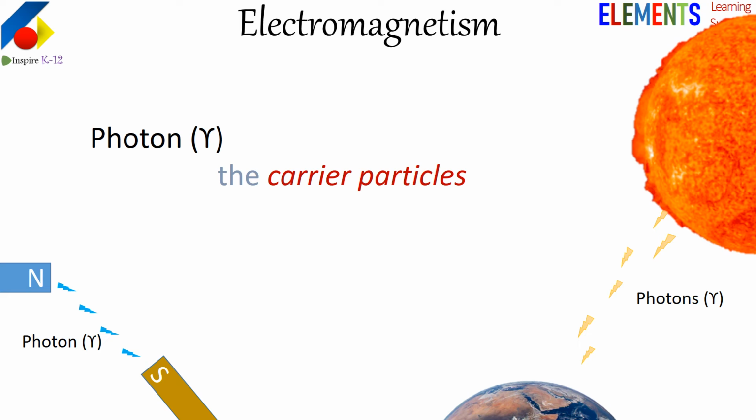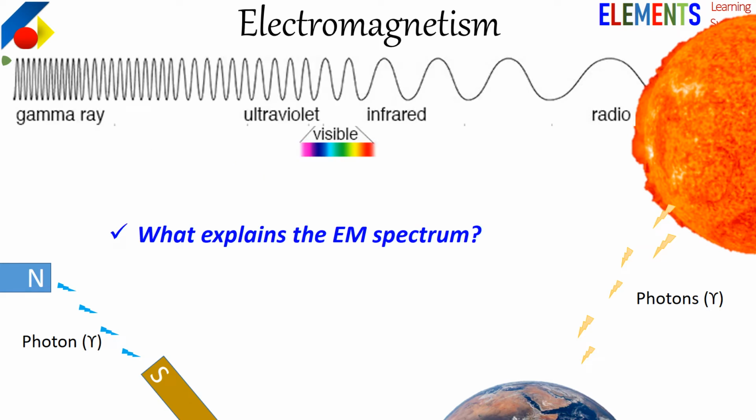Let's talk about electromagnetism. This force is created by exchange of a force carrier particles called photon. Photons have zero mass and they travel at speed of light in vacuum. We know there are various types of rays on electromagnetic spectrum: gamma, ultraviolet, radio waves, etc. But they all have different frequencies.